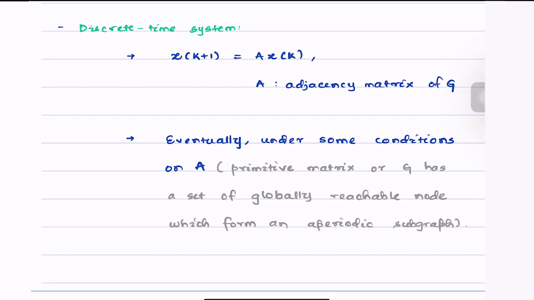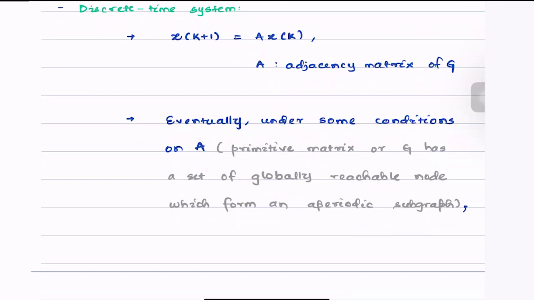So these are the conditions that are required. So we say that eventually under some conditions, the agents are guaranteed to achieve consensus.